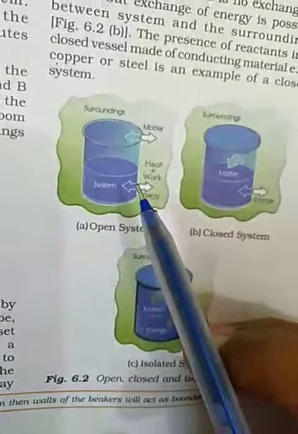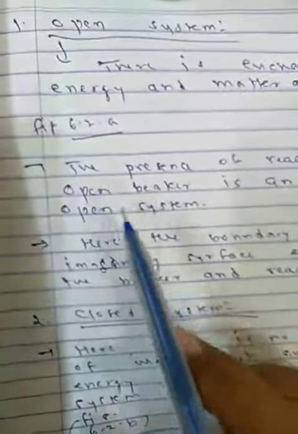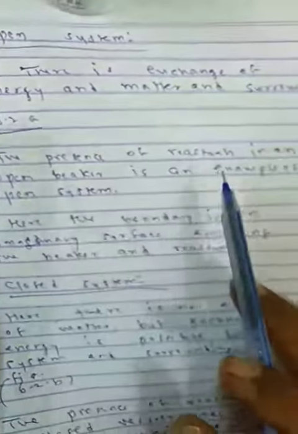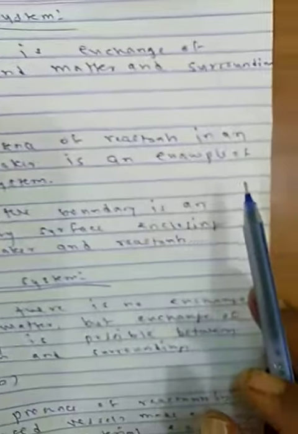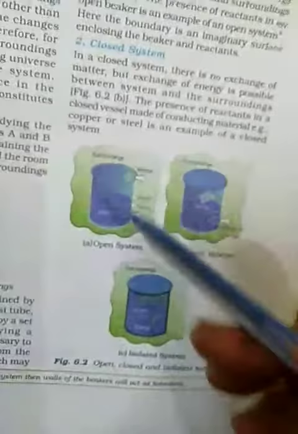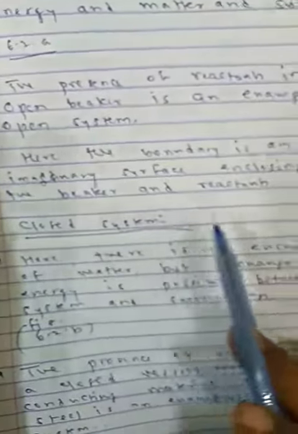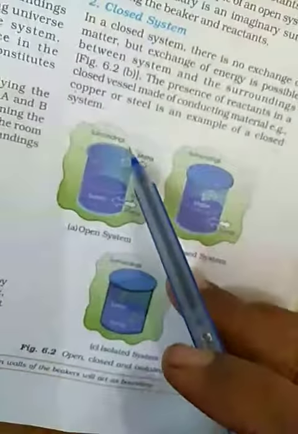See, if we are doing titration, I am adding 1 ml, 1 ml, 1 ml. So this is an open system where I can do the process. A reaction in an open beaker is an example of an open system. It is not covered with a lid, so I can add more and more volume. Here the boundary is an imaginary surface enclosing the beaker and the reactants. Reactants are here. This is the imaginary boundary.